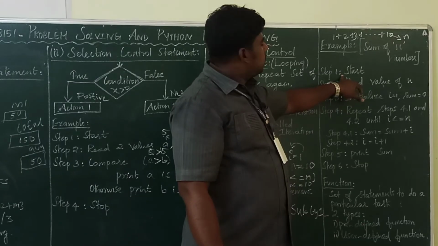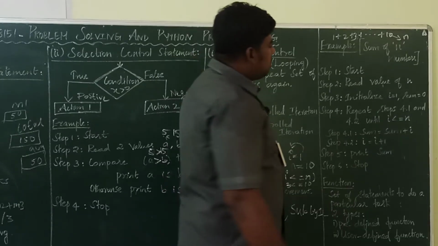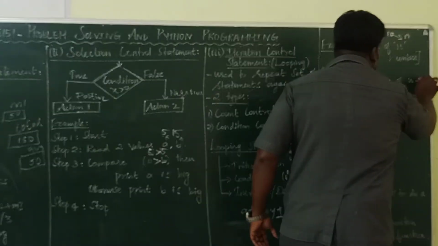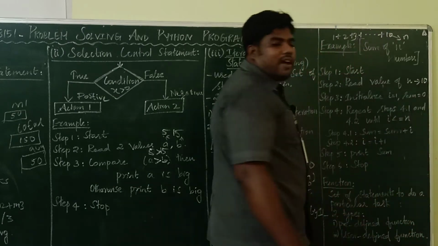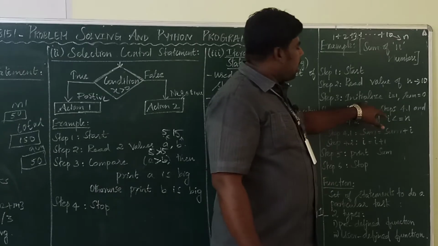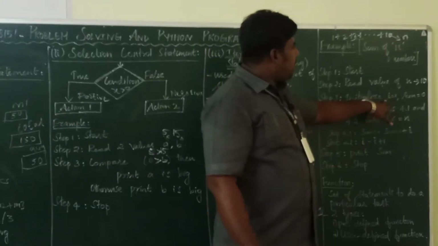Start. First start the algorithm. Then read the value of n. Read means get the input for n. My input here is 10. Now what's the n value? 10. Then initialize or assign i equal to 1.